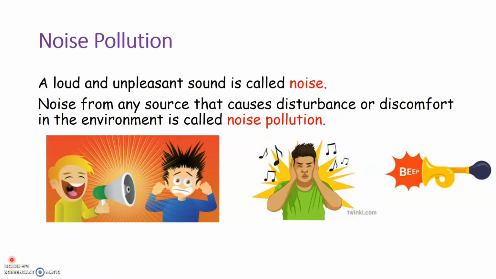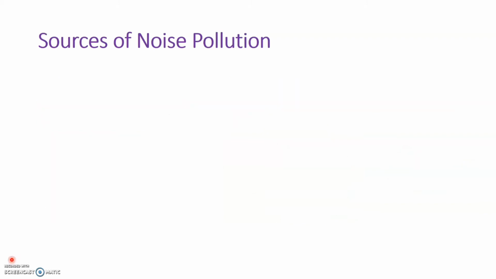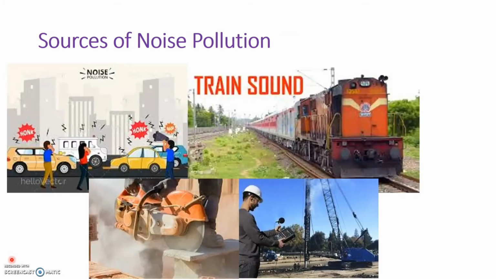Now, can you think of some of the things around you that produces loud and unpleasant sound? Let's see that now. We will now learn some of the sources of noise pollution. Now look into these pictures here. Here we see different examples of noise.